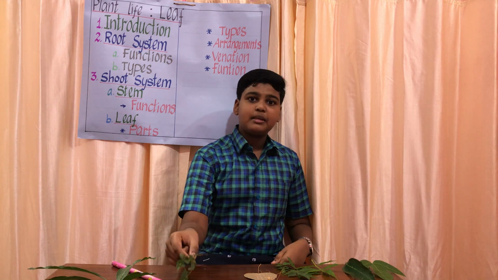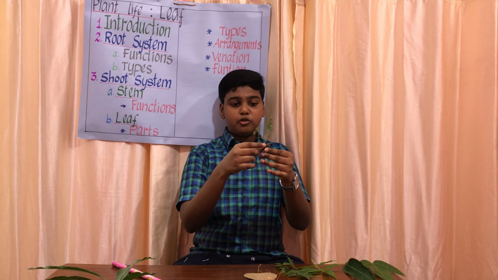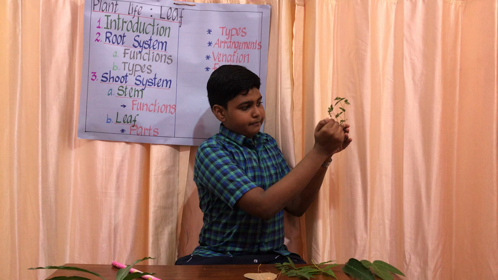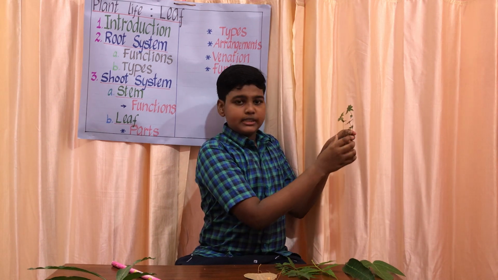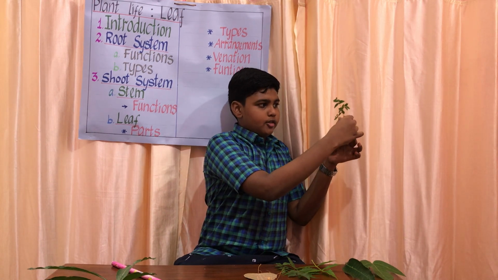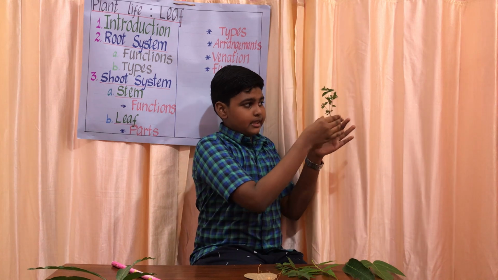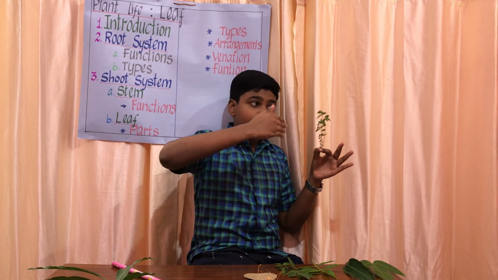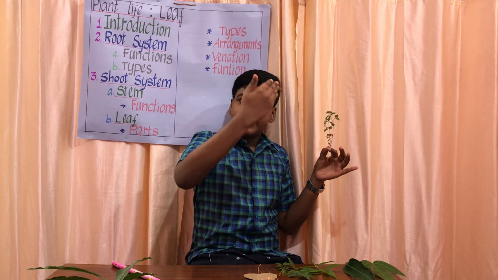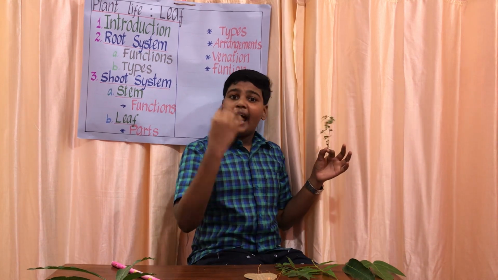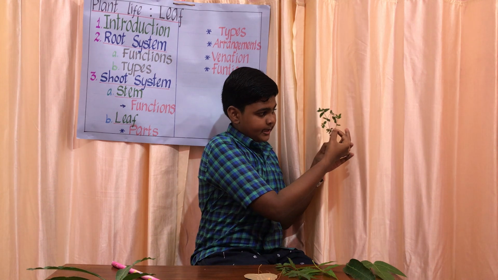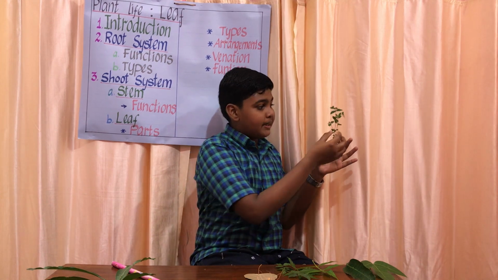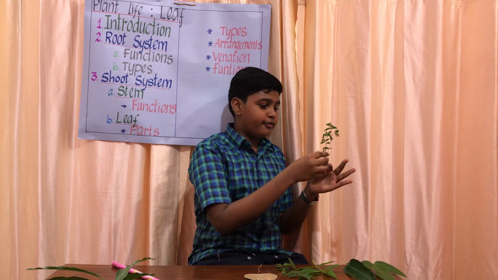All these plants will be having the same two parts. They are the shoot system and the root system. In this plant, this is the shoot system. It consists of the aerial part. Aerial part means the upper part of the plant. It has an erect stem. This is the stem which bears many branches, leaves, fruits, buds and flowers.